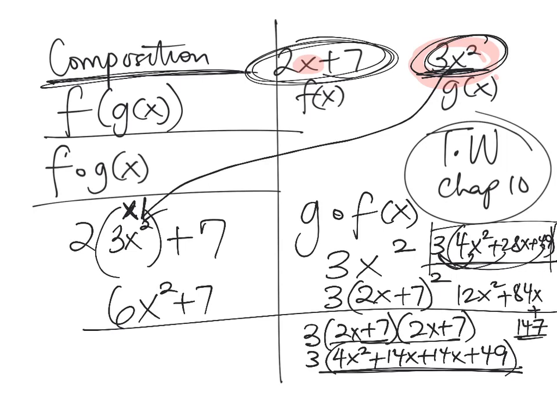Sorry I wrote a lot at the end there, but the idea is you just write the 2x plus 7 and you square that first, then you distribute the 3 in. So notice the order of operations is very important as well. You want to take care of the parentheses first, and then you can go on and do the work by distributing the 3 afterwards. Let me know if you have any questions.